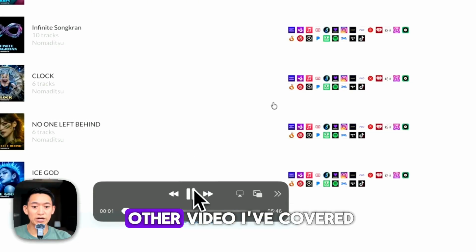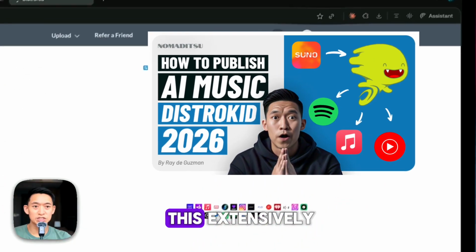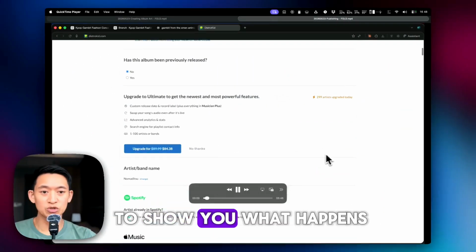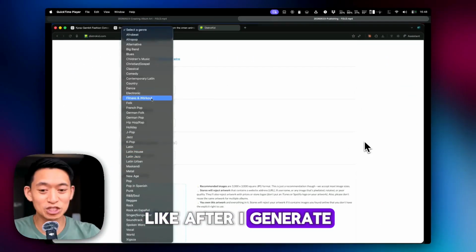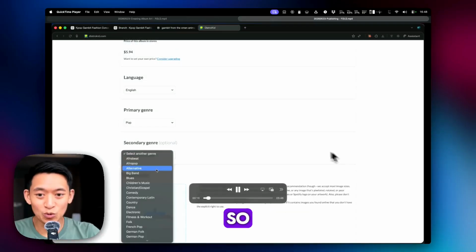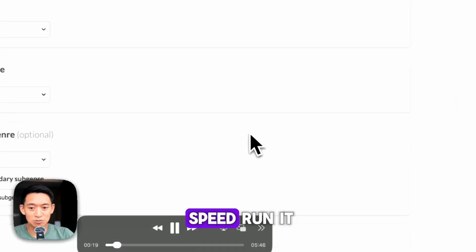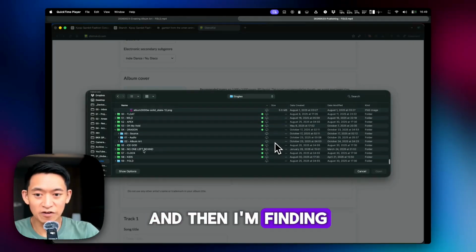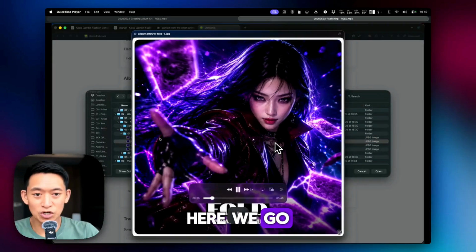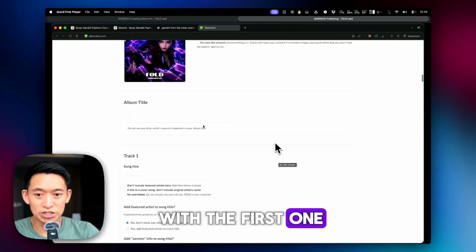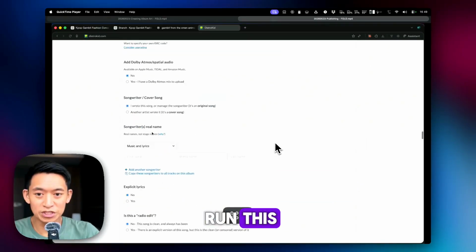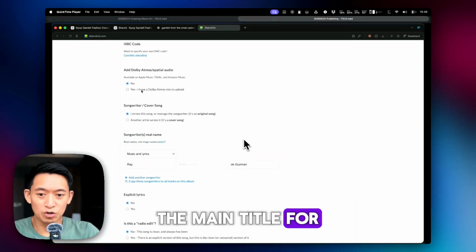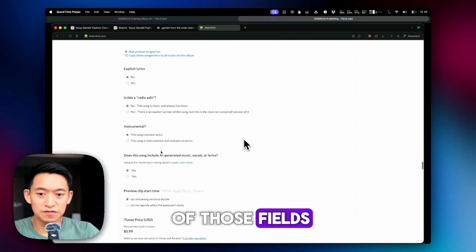Okay, so in my other video, I've covered this extensively, like the full Distrokid process, but I just wanted to show you what happens after I generate my album art. So I'm just going to take you through this and speed run it, right? I'm just filling out the form and then I'm finding my album art. Here we go. I decided to go with the first one and then I'm just going to speed run this. So just copying and pasting the main title for the album in all of those fields.